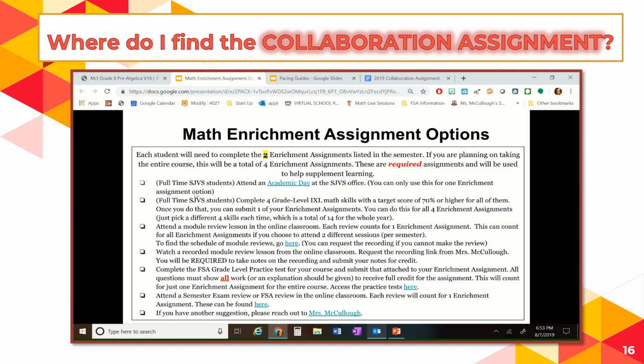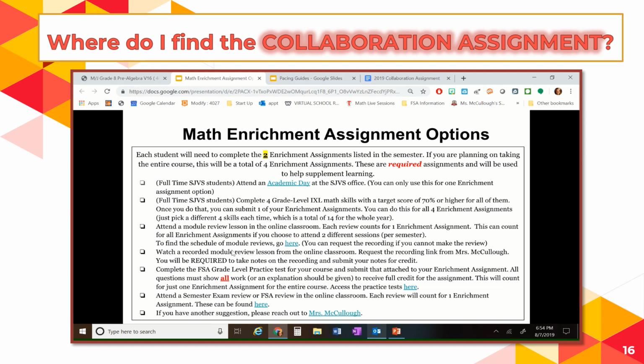So you can go through, if you're a full-time St. John's Virtual School student, you have a couple more options here. You can attend our academic days, or you can work on some iExcel skills. If you're not full-time, in other words, if you're not taking all of your classes with St. John's Virtual, you have some other options. So definitely take a look at this third one where it says you can attend a module review lesson in the classroom. And you can actually find the schedule of all of our live lessons here. And they're on the home page of the class as well.